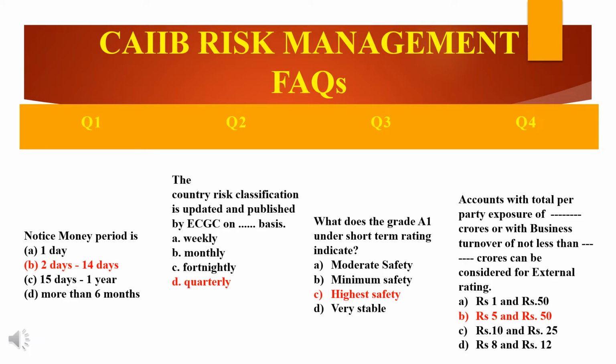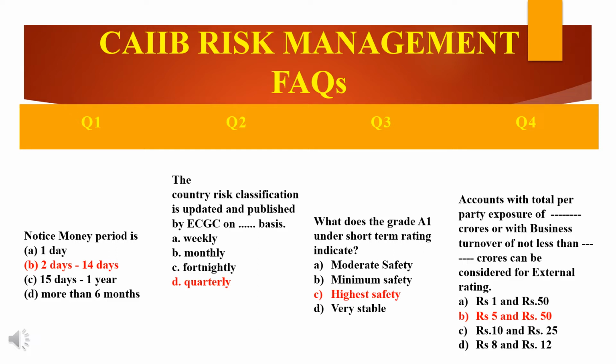Okay. The next comes risk management. The country risk classification is updated and published by ECGC on which basis? They are published on which basis? Weekly, monthly, fortnightly or quarterly.